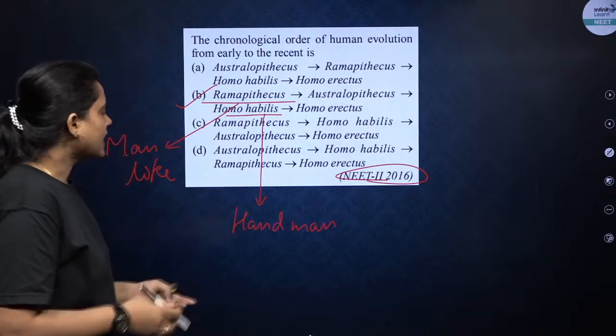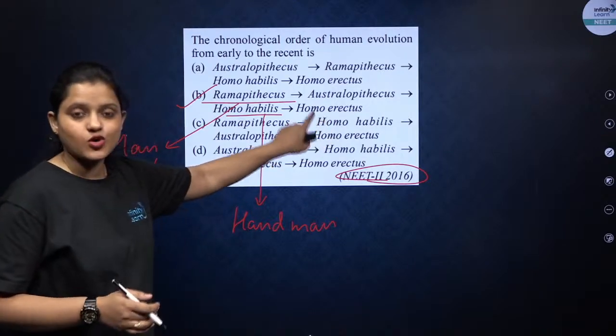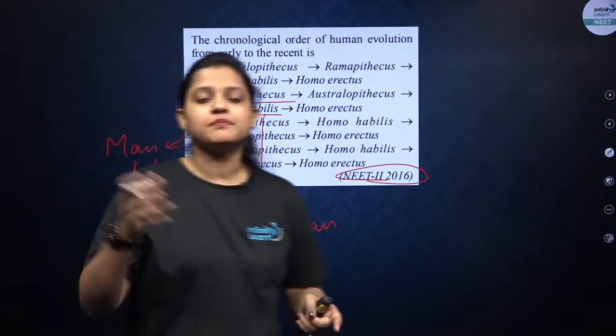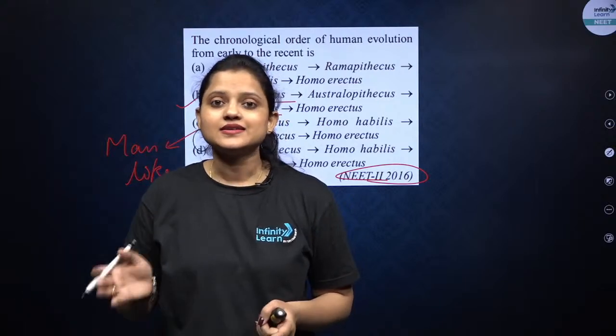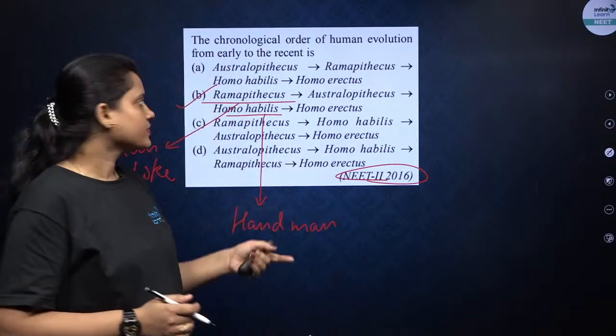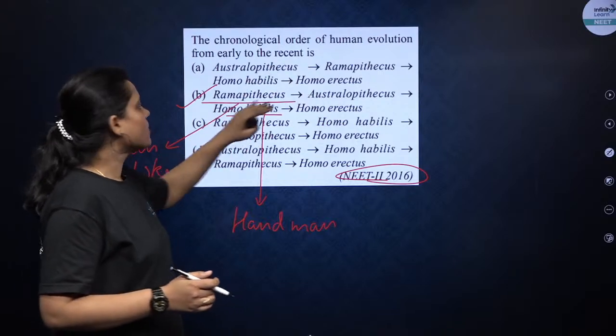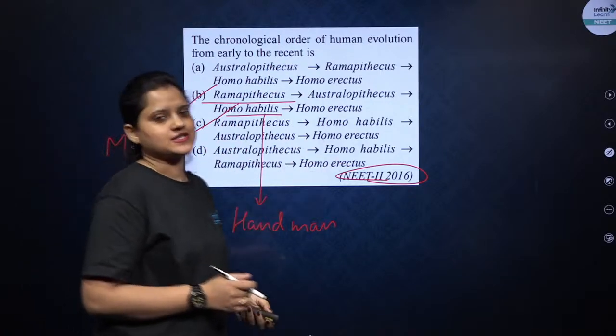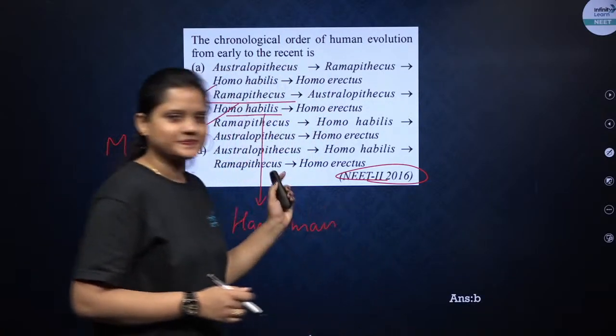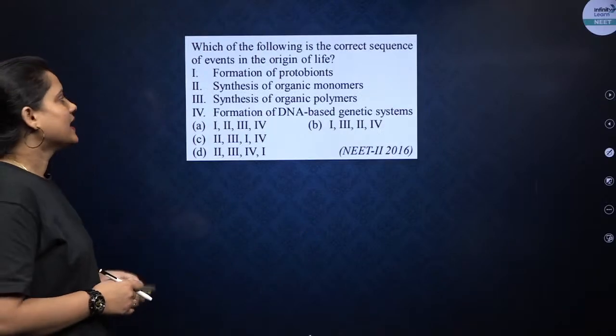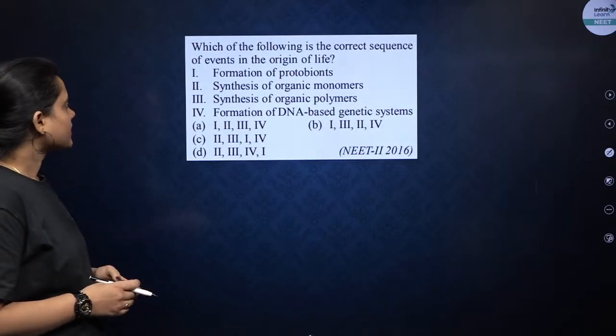Then comes Homo erectus. Homo erectus included Java ape man and Peking man. Okay, so the correct sequence will be Ramapithecus, Australopithecus, Homo habilis and Homo erectus. Correct option was B. Let's move on to our next question.